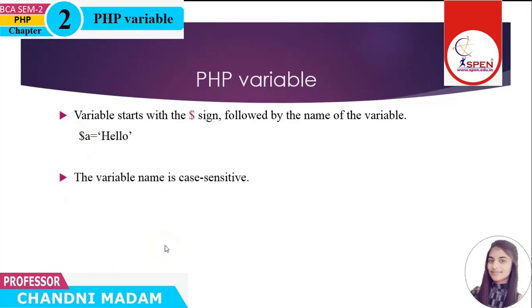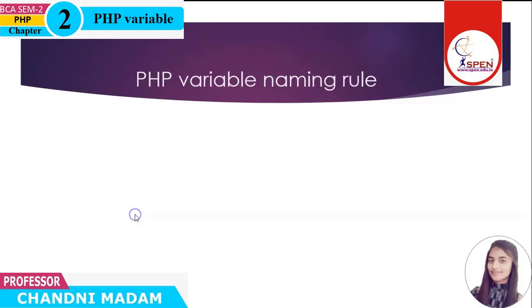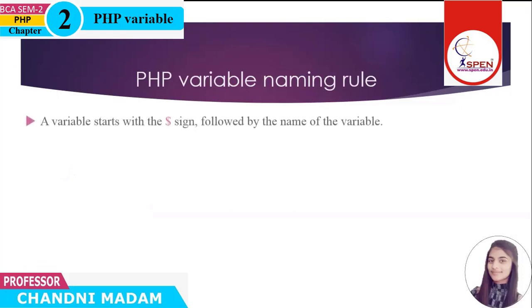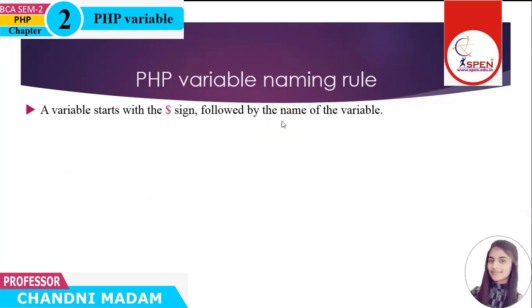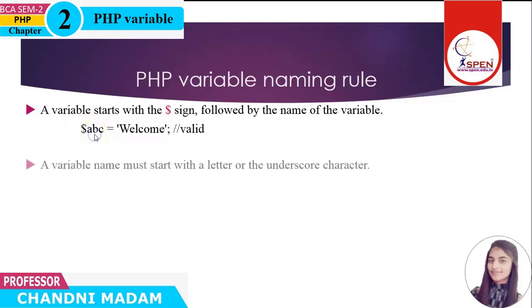Next, variable is case sensitive. It simply means small a and capital A are different variables. Next, we will see the PHP variable naming rules. The first rule indicates that we always start a variable with the $ sign followed by the name of the variable. Here, variables start with the $ sign followed by the variable name. So, ABC is your variable name.